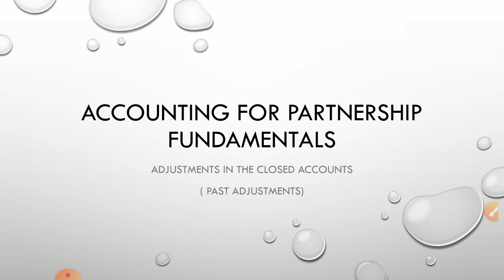So if we find any omissions, mistakes or errors after the preparation of accounts, what adjustments can we do in the accounting treatment? Usually we find out the mistake, calculate the correct amount, and pass an adjustment entry in the beginning of next year. Understood? So that is what we are going to study.